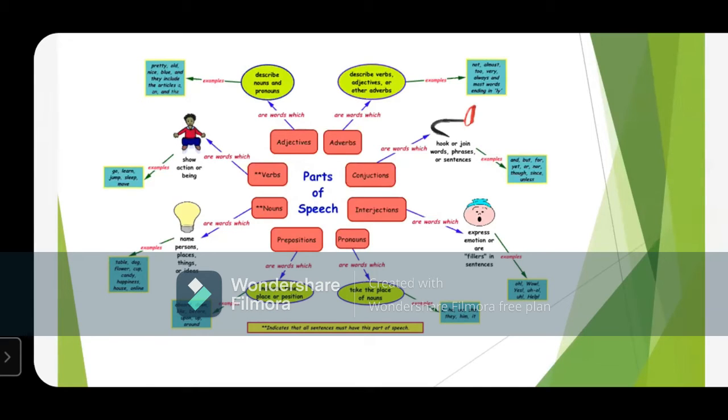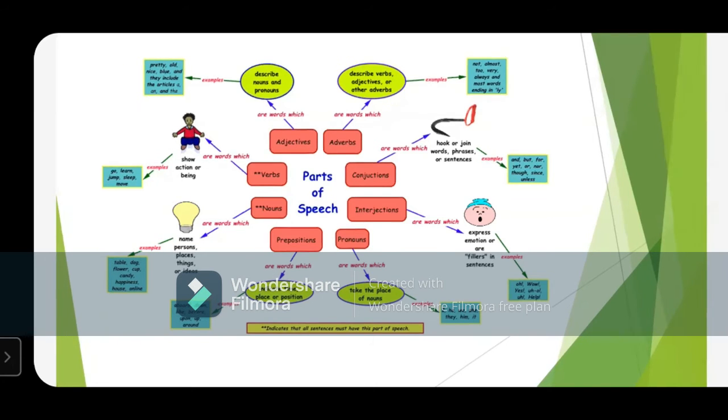For example, there is a very common sentence, Ram is going to the school. Fine, Ram is going to the school. Now here, what we can say, Ram is a noun, is a verb, going is another verb, to is a preposition, then school is another noun. So these are important parts in which this sentence has been divided. Fine. So this is called a sentence, and these are called parts of speech.